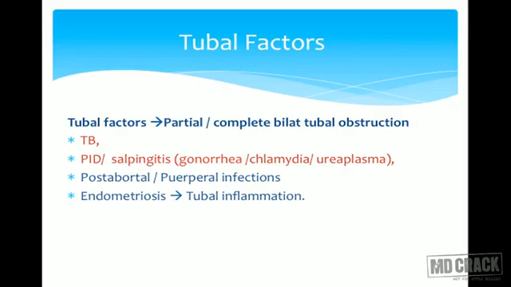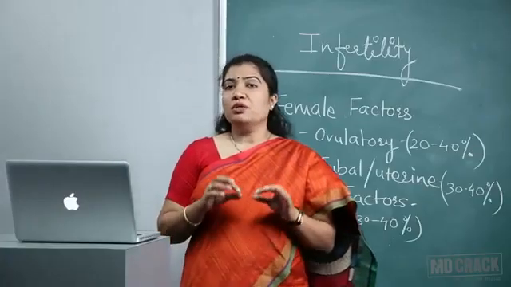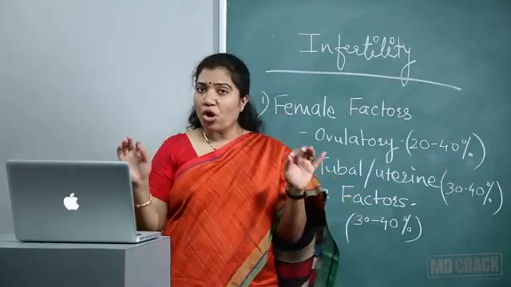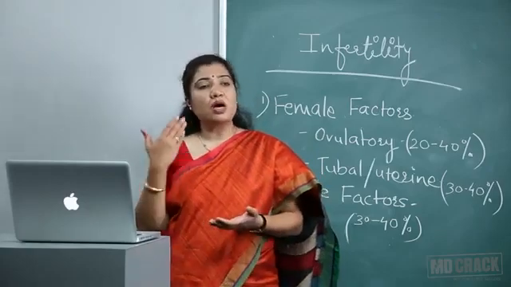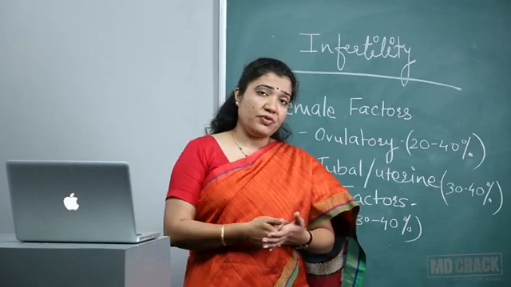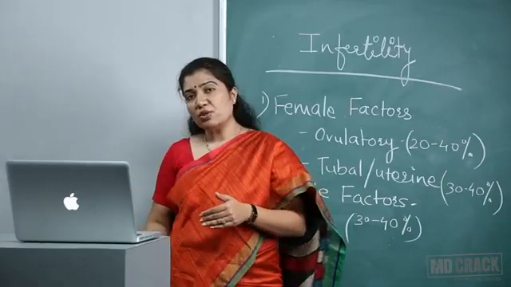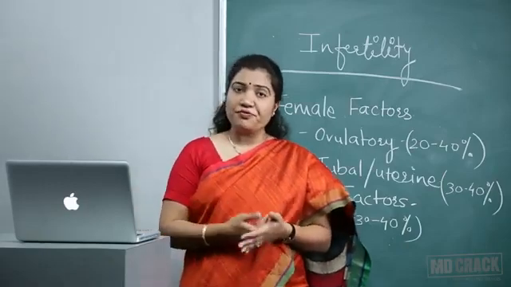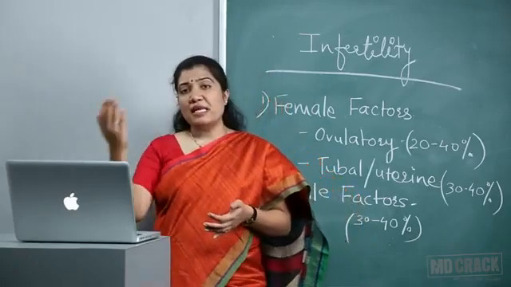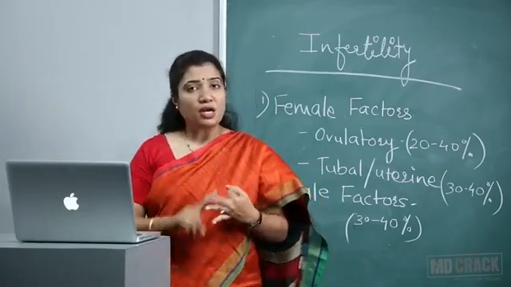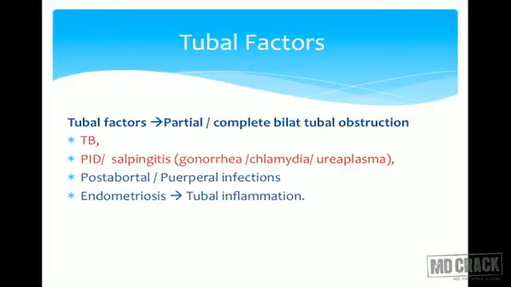Most common, in a country like India, tuberculosis is very common, and genital tuberculosis is a cause of blocked tubes. A question can be asked: in what ways does tuberculosis affect the fallopian tubes? Usually by blocking the tubes. What are the other disorders? Yes, genital infections, PID, commonly salpingitis, and the common organisms are gonorrhea, chlamydia, and you can't forget ureaplasma. These three names are always taken together whenever we talk about infertility and salpingitis.